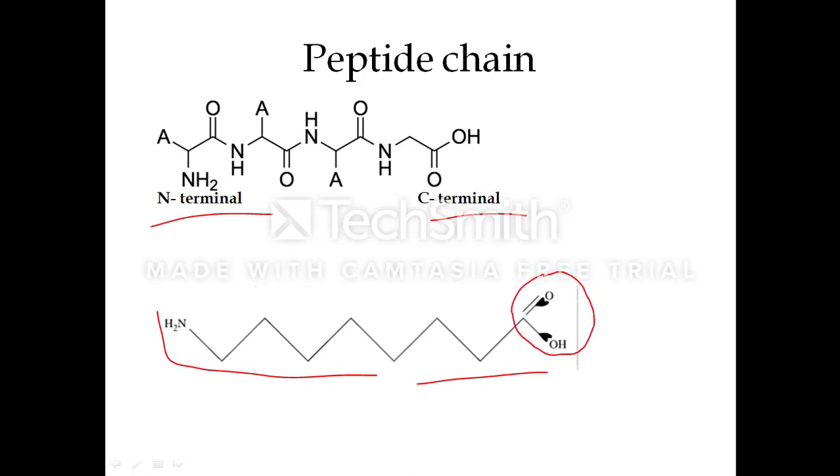So at one end it will have the COOH group at the C terminal, on the other end it will have the NH2 at the N terminal. So this peptide at one end will be having the NH2, on the other end it will be having the COOH group. So for a protein, at one end there will be the NH2 group, on the other end there will be the COOH group.